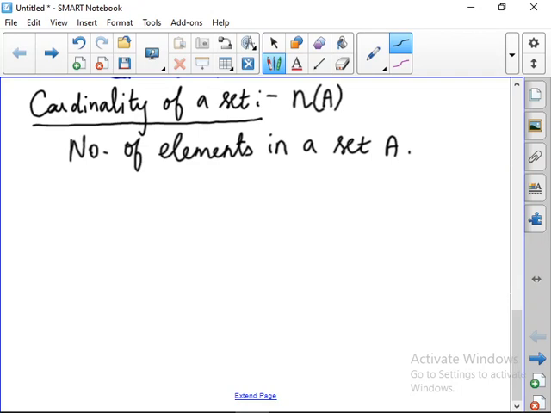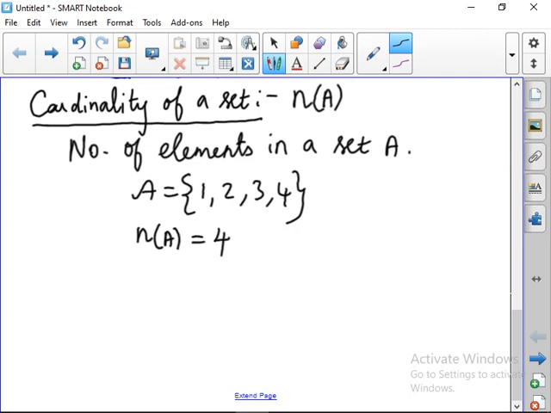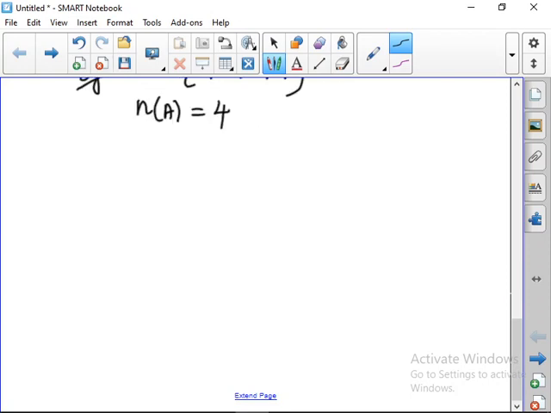For example, A is equal to 1, 2, 3, 4. How many elements are there? 4 elements. So n of A is equal to 4. So this is the way to represent the cardinality of a set. Okay. Next one, types of sets.